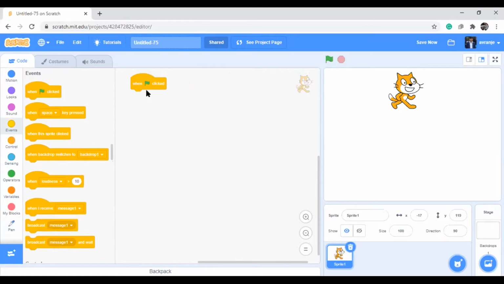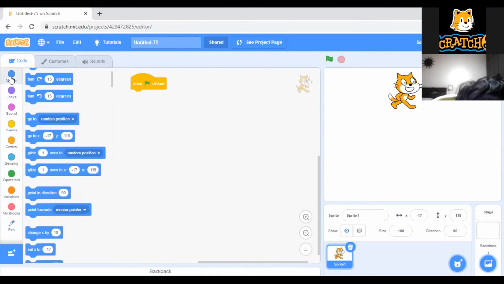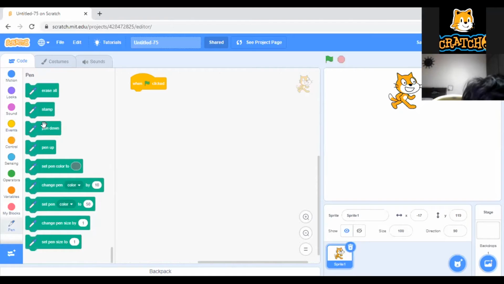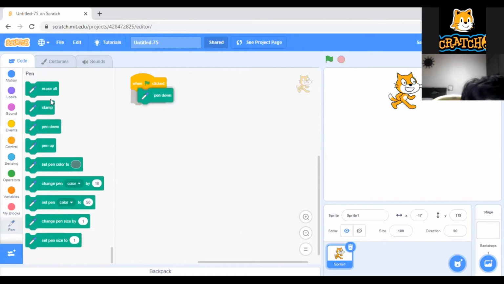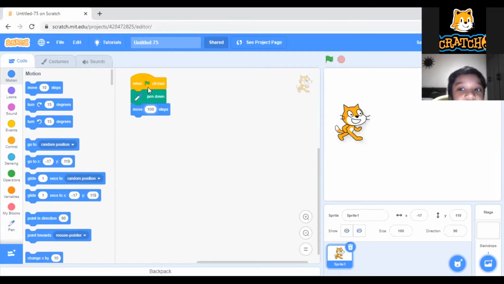When flag is clicked, I want to make a line. So how can I make a line? First of all, I need to use the pen down button. And here move some 50 steps. I will use move like 100 steps. Now you can see I can put my sprite here and I can play it. So it will draw the line, a simple line.